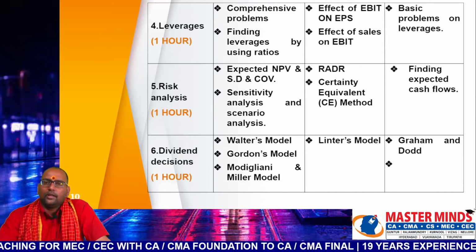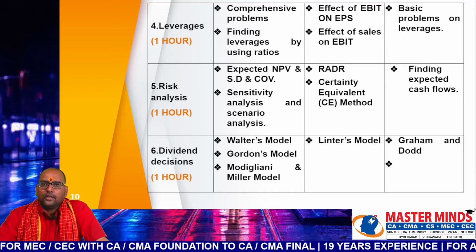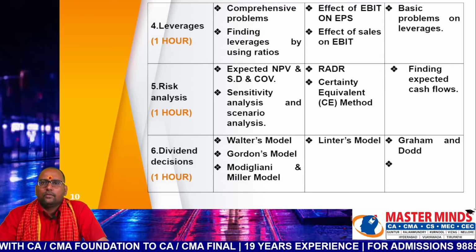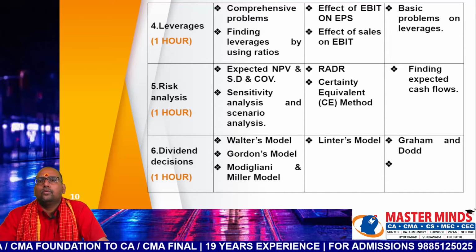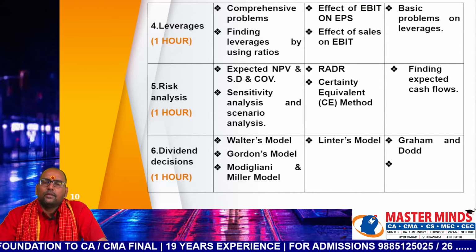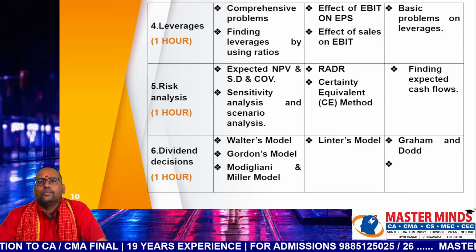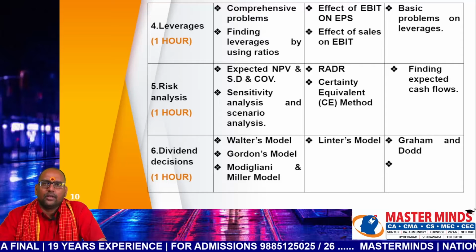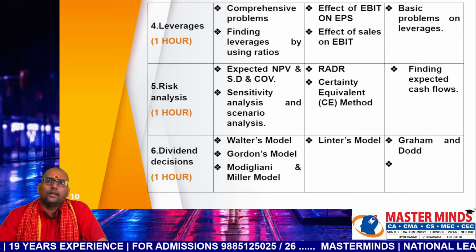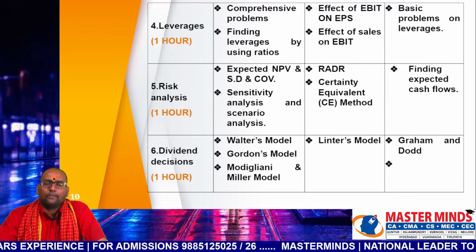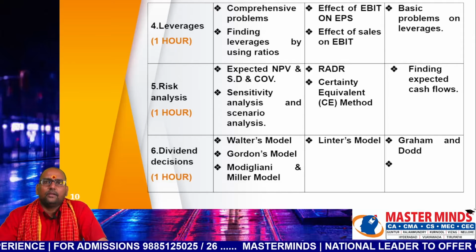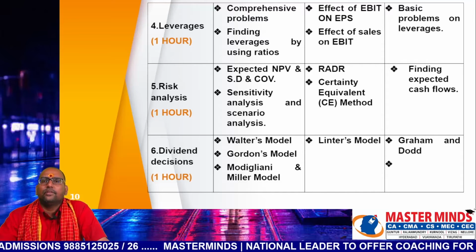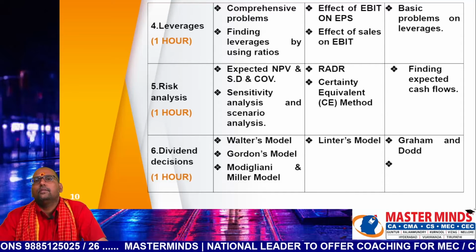And in second priority, effect of sales on EBIT, effect of sales on EPS, effect of EBIT on EPS. So like this, you have to do the problems on these concepts. In last priority, there are a few basic problems where you need to find the operating, financial and combined leverages. So those are categorized under third priority. In the last 7 attempts, what we have seen is a 10 marks problem has been covered from this chapter. This is most important and easy to revise.